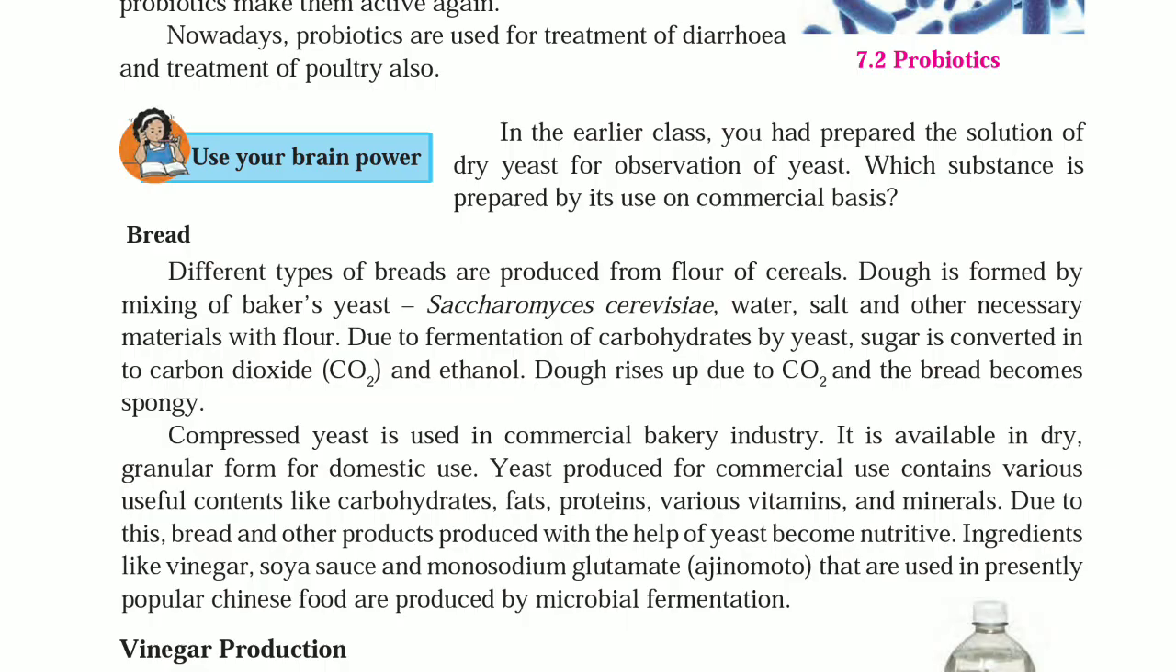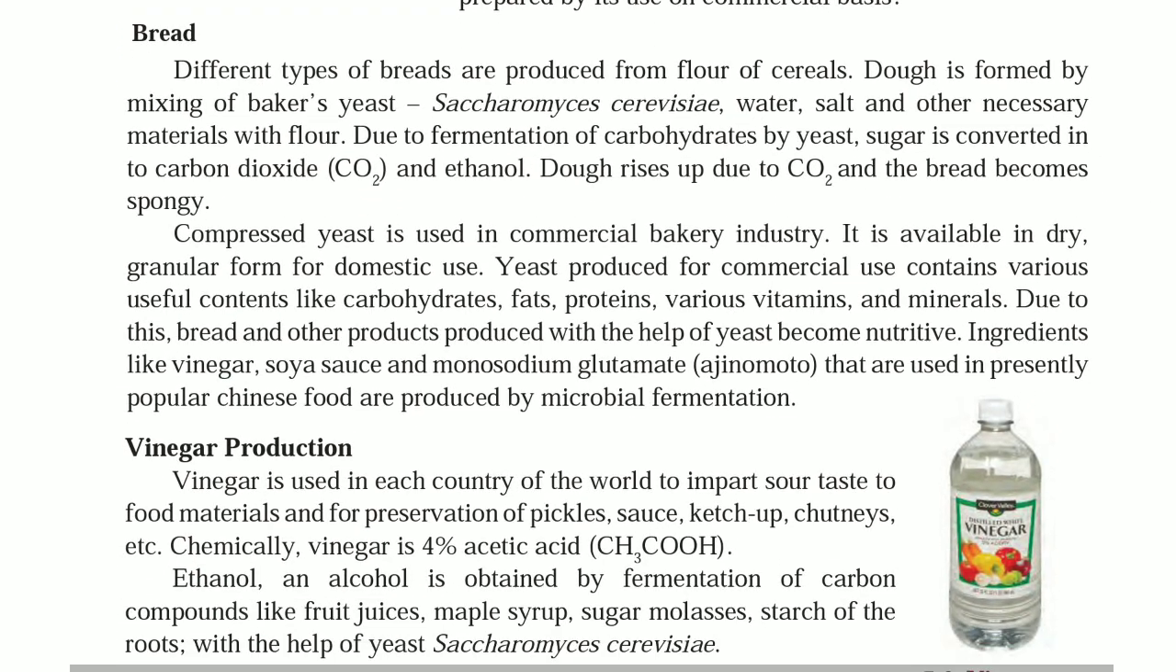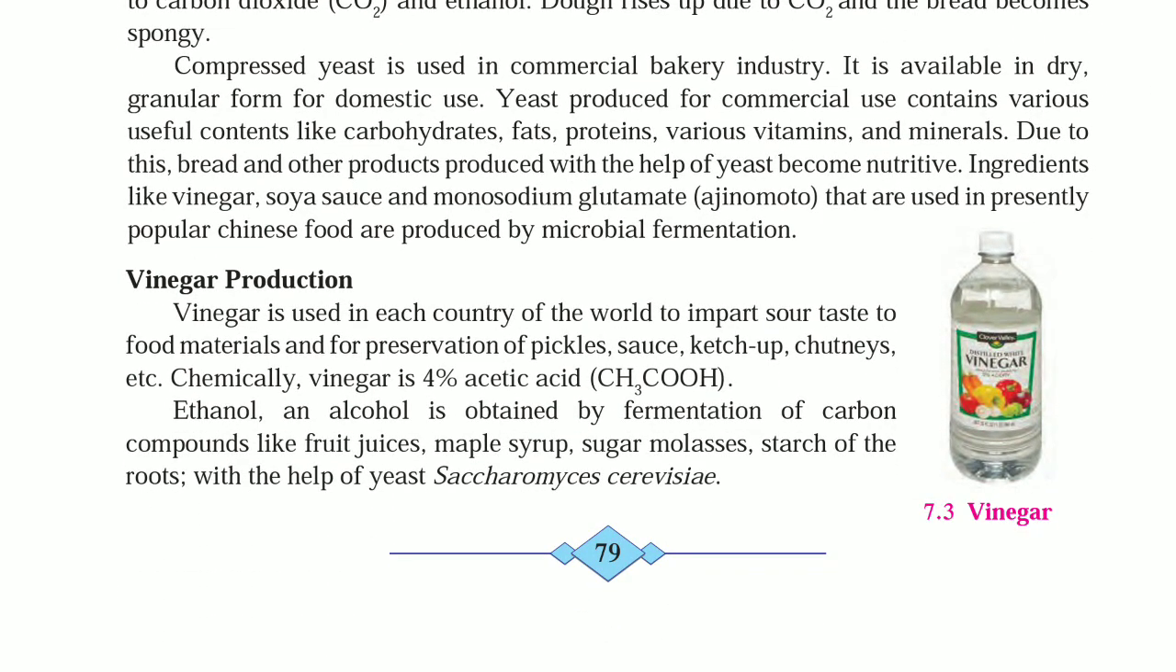Ingredients like vinegar, soya sauce and monosodium glutamate, that is Ajinomoto, that are used in presently popular Chinese food are produced by microbial fermentation. Vinegar production. Vinegar is used in each country of the world to impart sour taste to food materials and for preservation of pickles, sauce, ketchup, chutneys, etc. Chemically, vinegar is 4% acetic acid, CH3COOH.